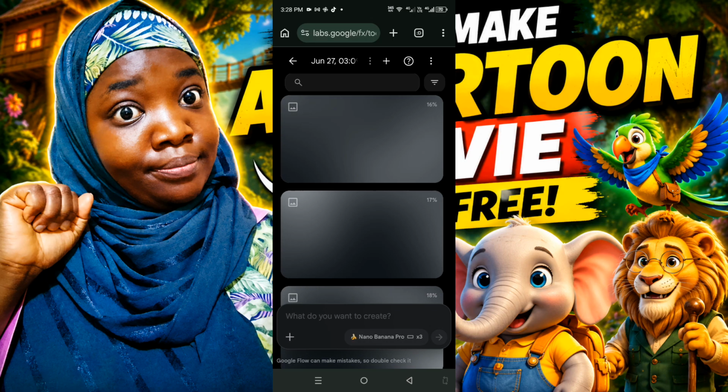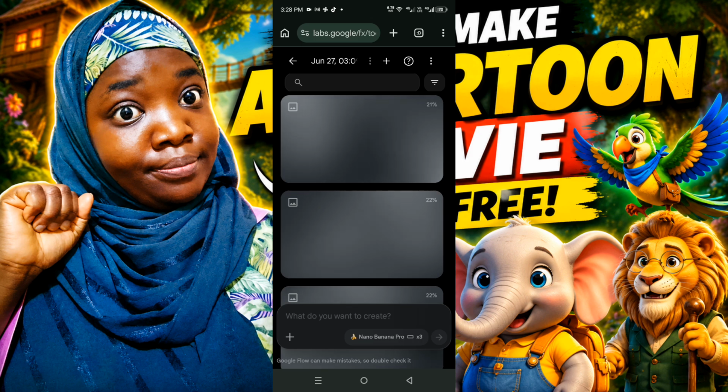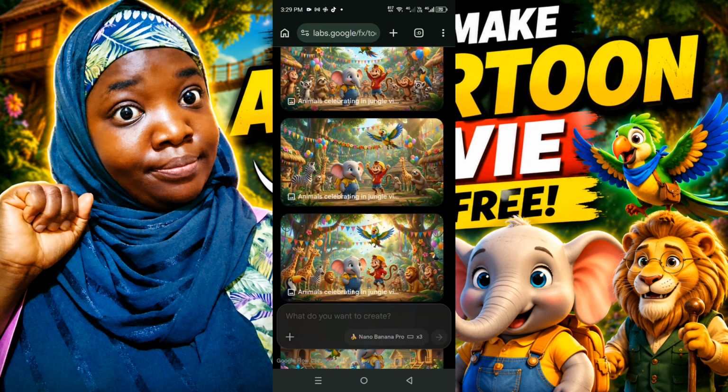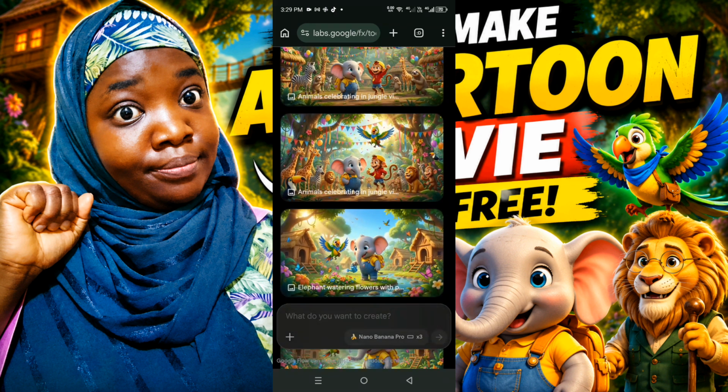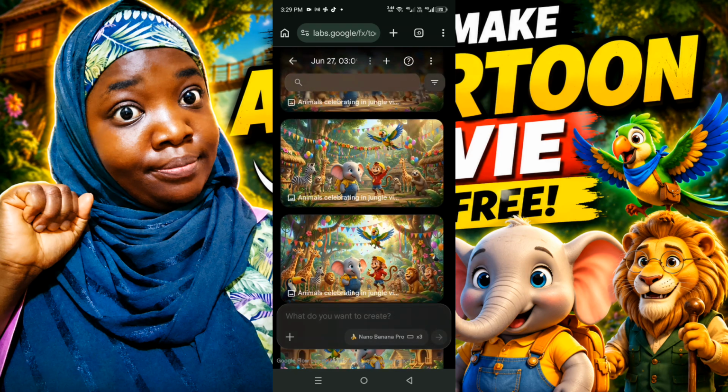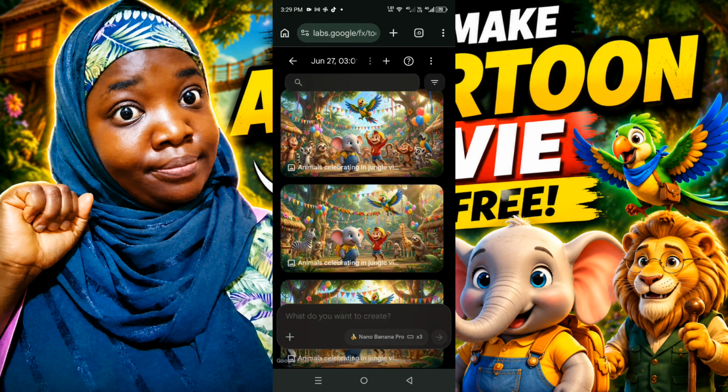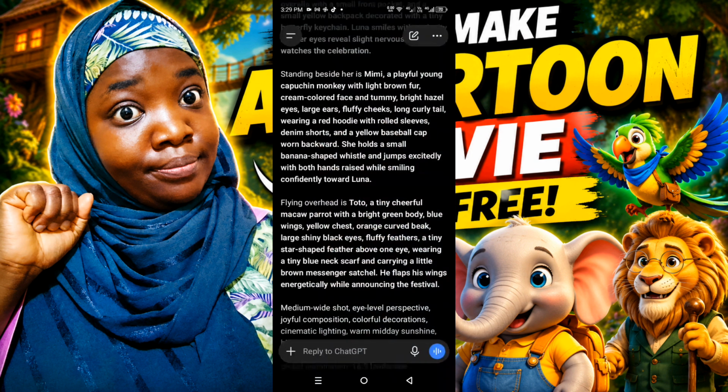After the second image, I will not show you how I generated my remaining images for the AI movie, and this is so that I can save time. The image for the second scene is ready. I'm just going to look through and see which of the images best describe the image prompt that I provided.